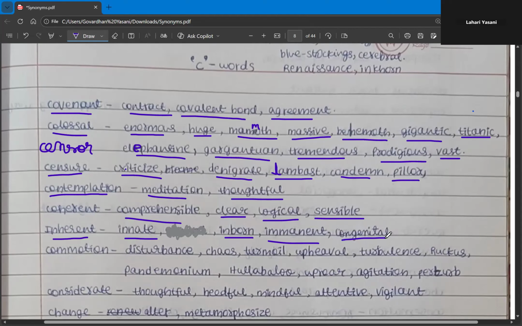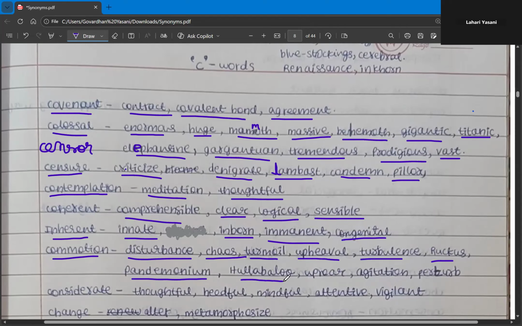And the next word is commotion. Commotion means something very upheaval, very chaos and everything. So what are the synonyms for commotion? Disturbance, chaos, turmoil. Turmoil, we'll read in the newspapers also. Then upheaval, turbulence, ruckus, pandemonium. So such a big word, pandemonium.